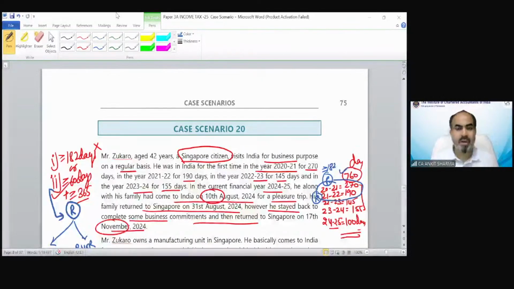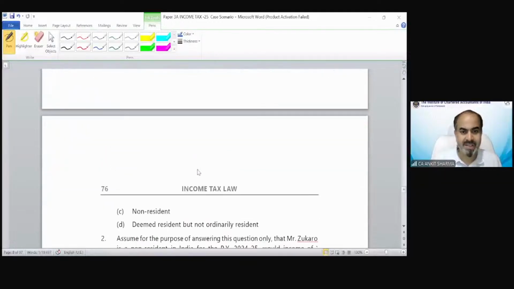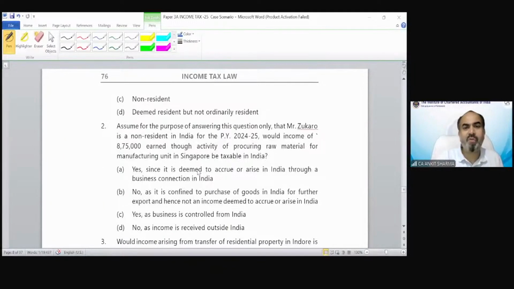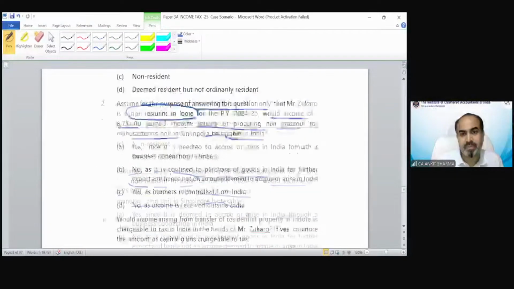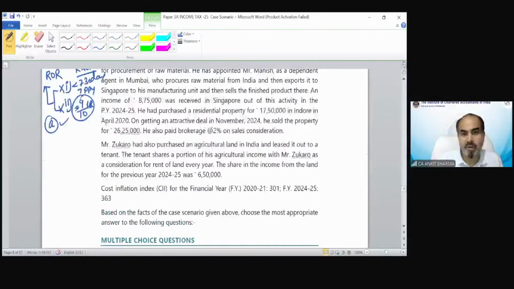Okay, got it. Now the second question is saying, assume for the purpose of answering this question only, assume that he is a non-resident in India. So if he is a non-resident in India, would income of 8,75,000 earned through the activity of procuring raw material for the manufacturing unit in Singapore be taxable in India or not? Now there's a good question. We have to read the question to answer this.